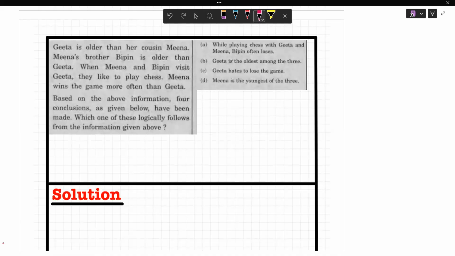Based on the above information, 4 conclusions as given below have been made. Okay, very good. Which one of these logically follows from the information given below? Okay, not required for us. While playing chess, Gita and Meena, Bipin often loses. Gita is oldest among the three. Gita hates to lose the game. Meena is youngest among the three. So that means same comparison based question with some puzzle here. अभी तक मुझे ये पता चल रहा है कि ये कुछ पजल है. Gita hates to lose the game. While playing chess, between Gita and Meena, Bipin often loses.